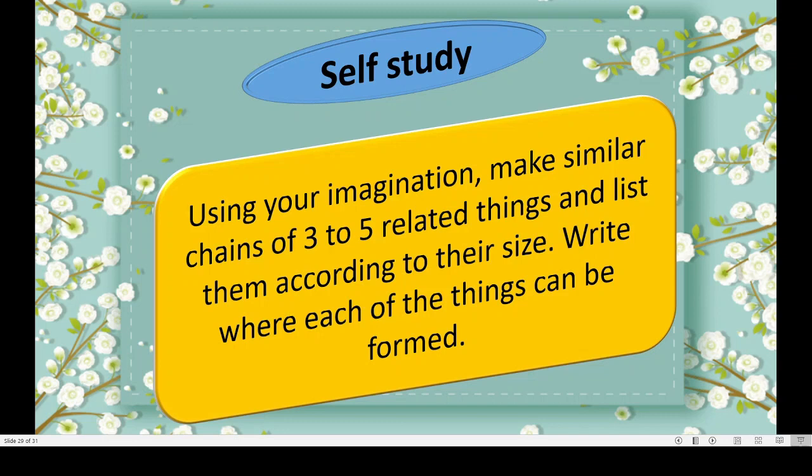We arranged the things in the chain from smallest to biggest and from biggest to smallest. Right? You take some words or some objects, you arrange them in a chain and then you keep them in proper order, means from smallest to biggest or from biggest to smallest. Okay.